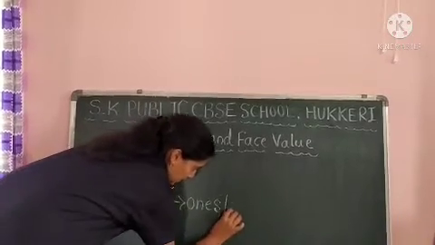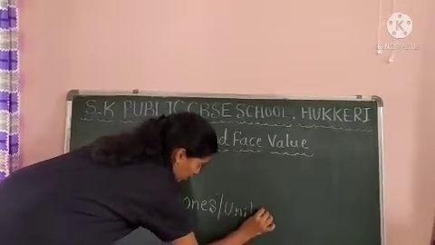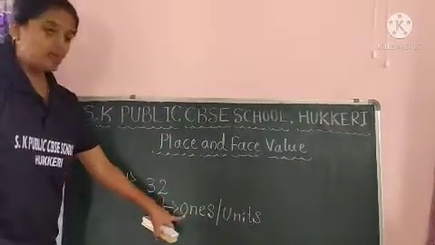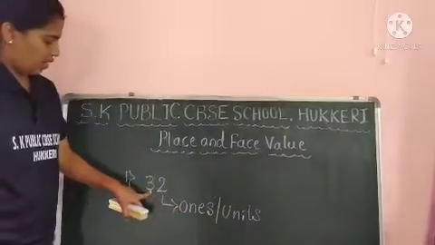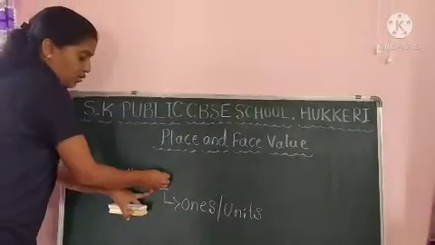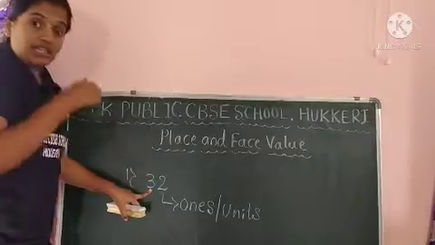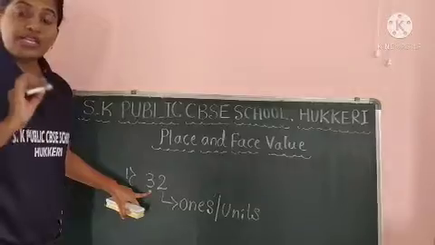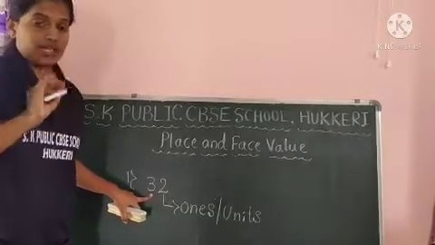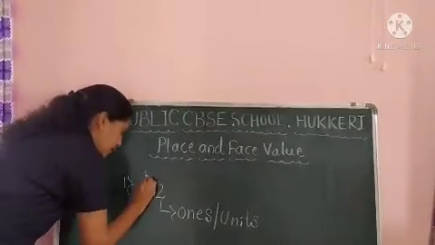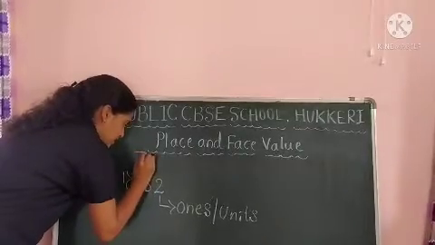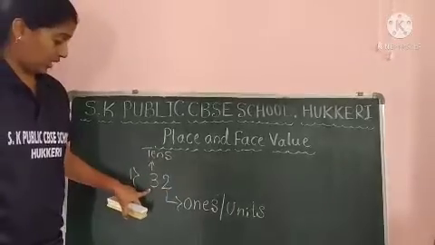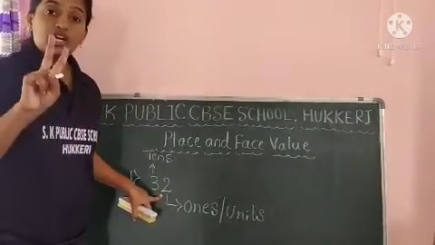It is in ones place or units place, both are same. And this 3 is in tens place. It is 30. In this 30, how many tens are there? 3 tens are there. So this 3 is in tens place. 3 tens and 2 ones.